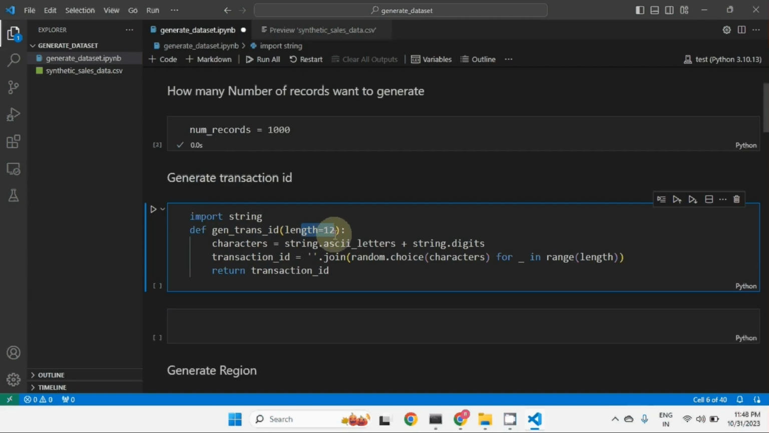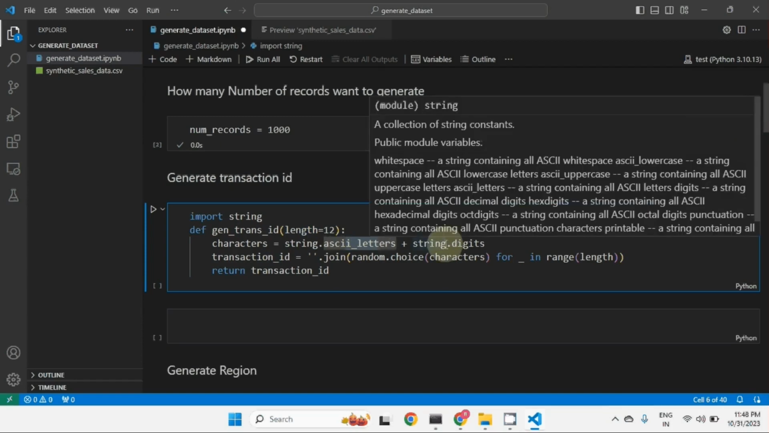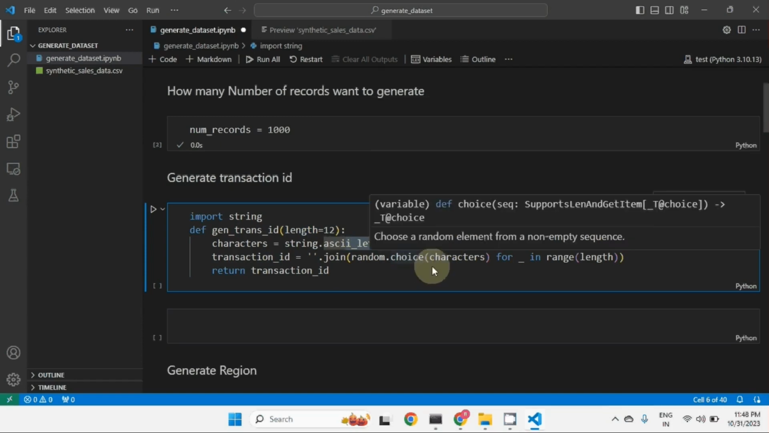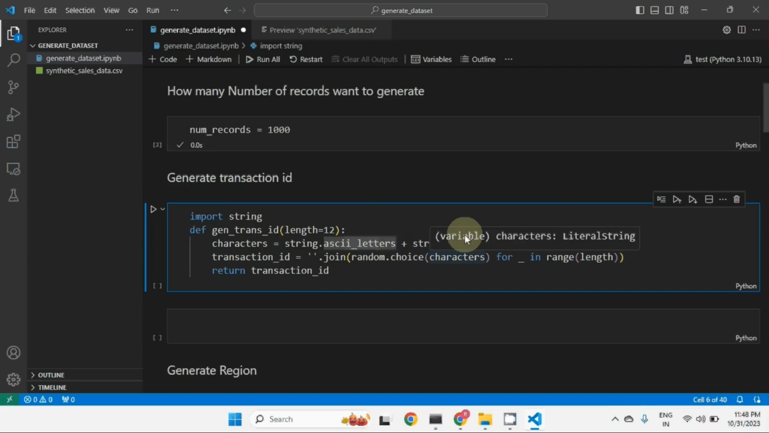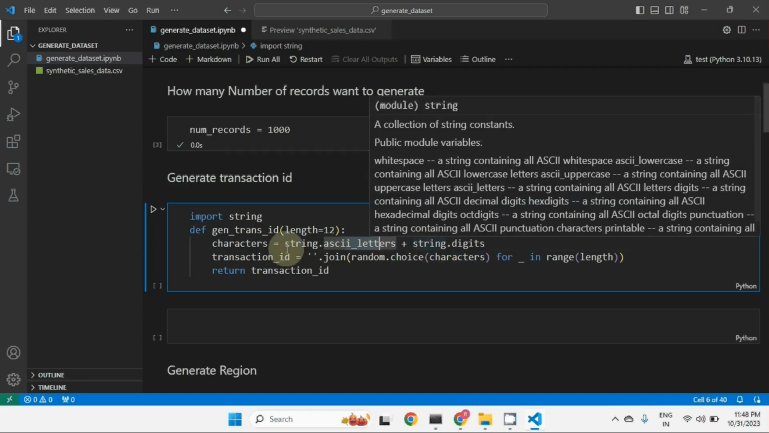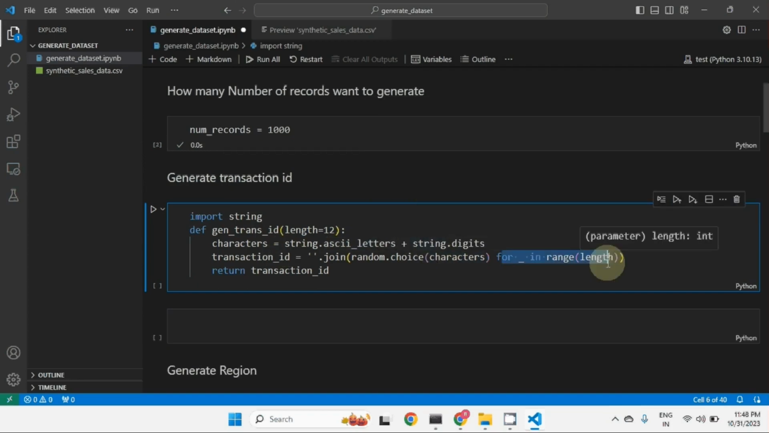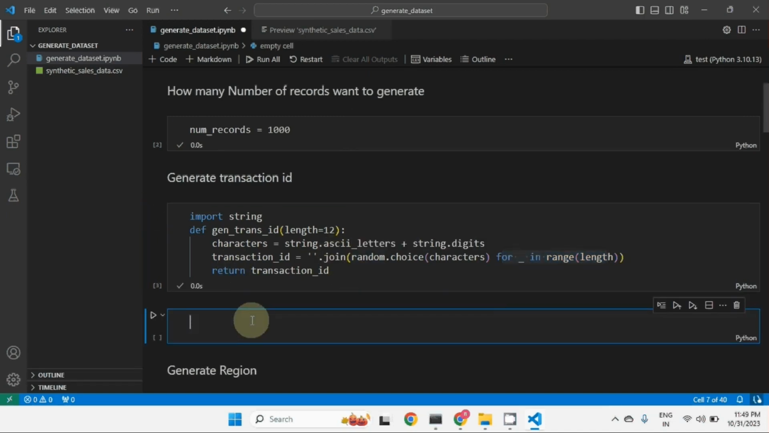That's not a problem. Then inside the string module, we have ASCII letters, basically capital plus small letters, capital plus lowercase letters. Then we have digits also, and we are going to create a transaction ID that will pick random characters from the letters as well as digits, and it will return the transaction ID. So let's execute this particular function. It has been executed, and let's generate the transaction IDs.